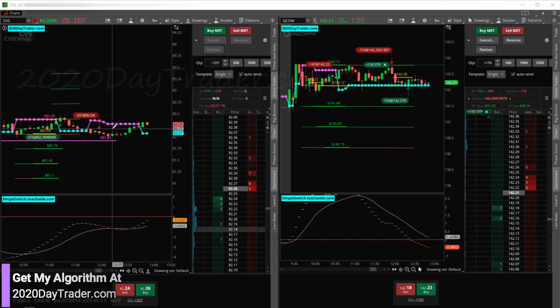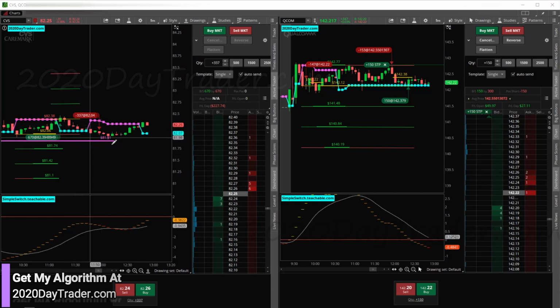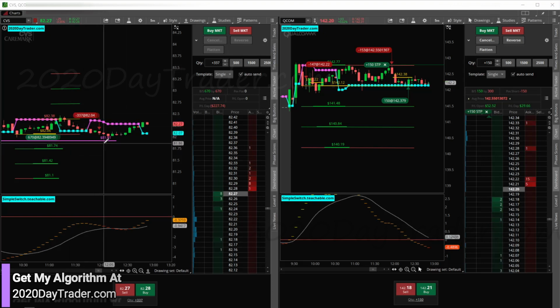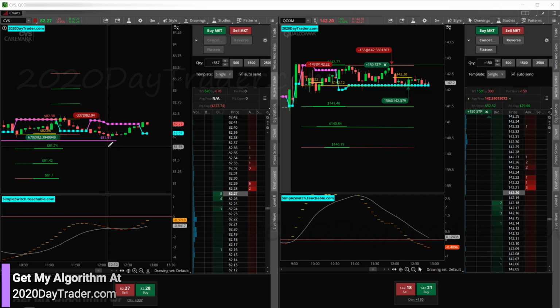So I got to trade by the numbers. I did what I did here to show a proven statistical probability of success: if I do this over and over and over again, just copy and repeat, then at the end of the year I'm going to make a lot of money. So I know this is going to happen. I know I'm going to have losers. I know all that stuff.